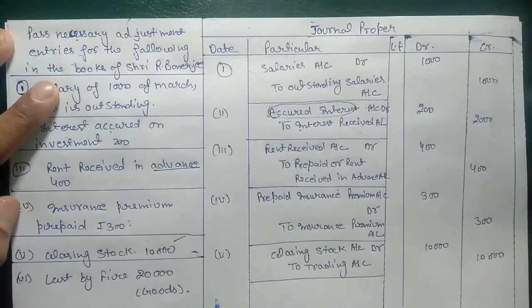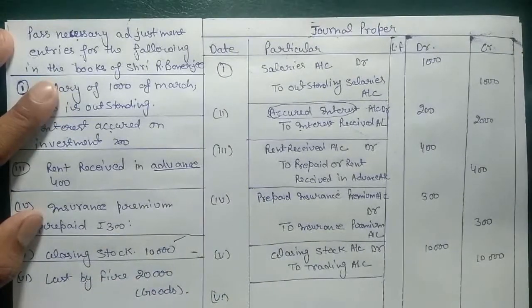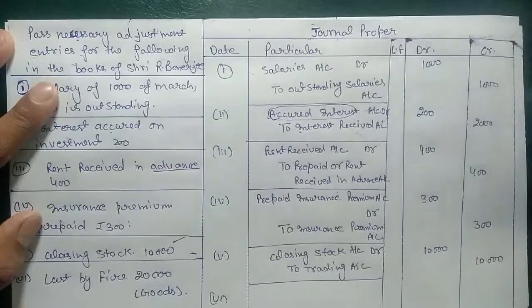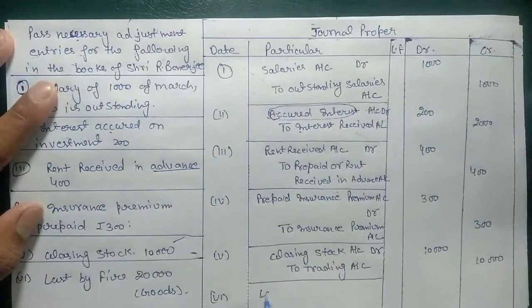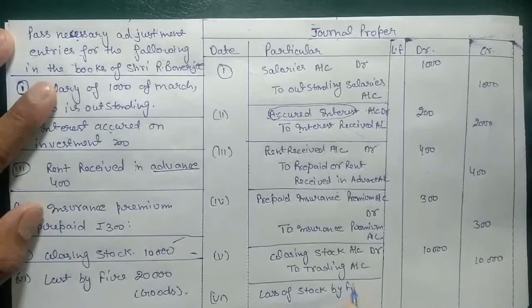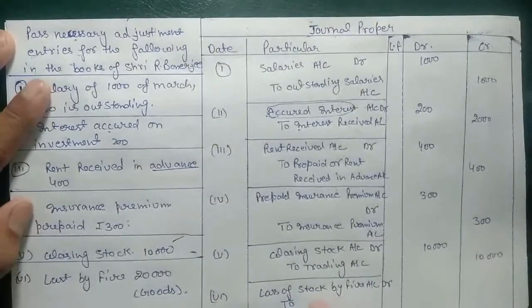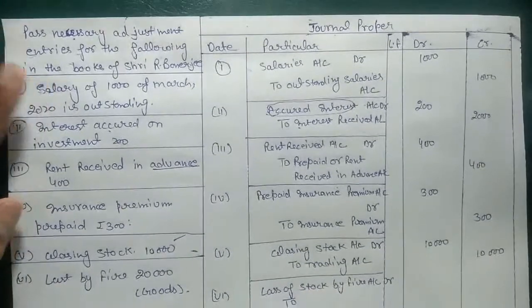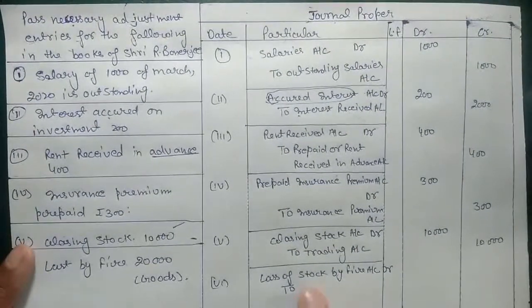Next entry we have is loss by fire, 20,000, and that is goods, not money. So in case of loss by fire, we use loss of stock by fire account debit to. Now we need to check what is lost. If we are losing cash, then we will use cash here.